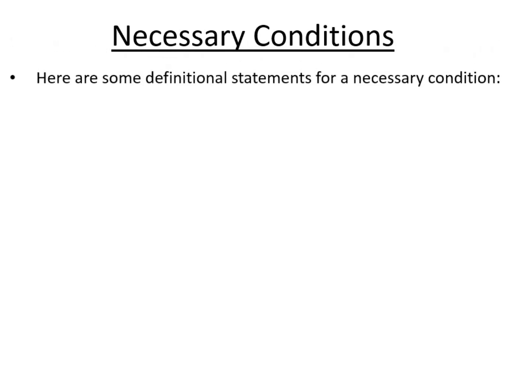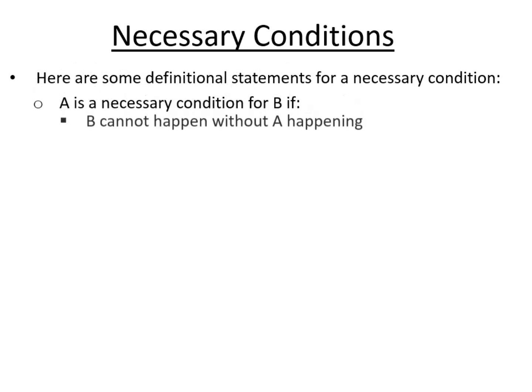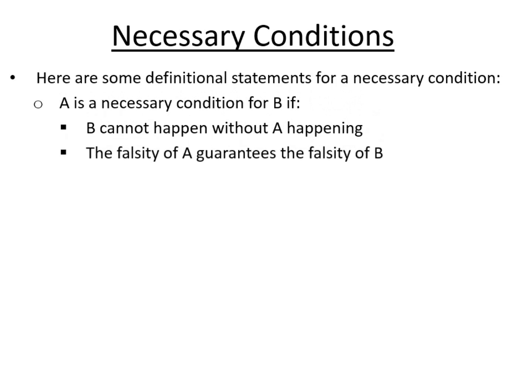So let's just look at necessary conditions and how we define them. Couple of definitional statements. A is a necessary condition for B if B cannot happen without A happening. And it's a necessary condition for B if the falsity of A guarantees the falsity of B. They're both really saying the same kind of thing, but the second example is perhaps clearer.